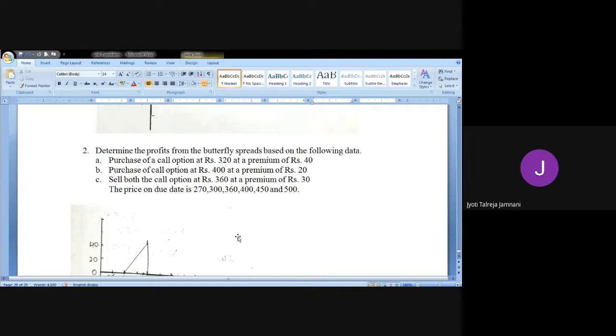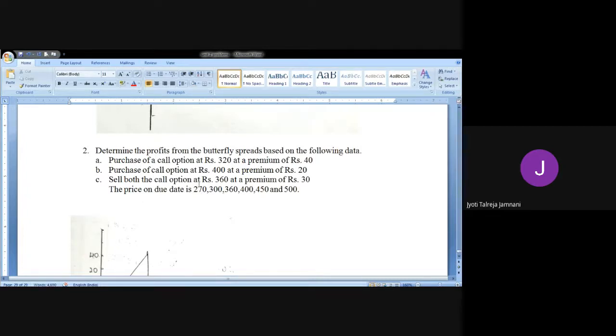So this is also on call. I'll do this today, and in the next class we'll do two sums on put option for butterfly spread, and we'll start with combinations, and combinations will be the last strategy. After that I will do a few sums which have appeared in the question paper for case study, and we'll wind up with this unit. So another 2 or 3 classes and we'll finish it. If possible, tomorrow I'll take 1 or 2 classes, and Monday last we'll finish.